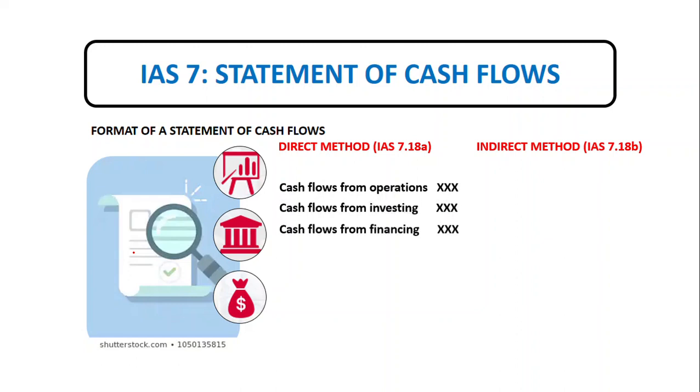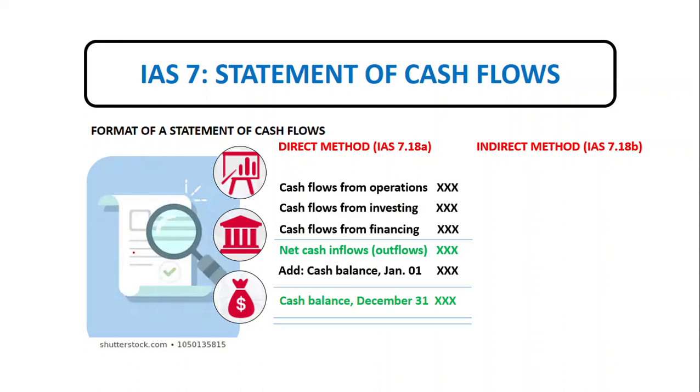These three gross cash flows result in net cash inflows or outflows, which we add to the cash balance beginning. Then we get the cash balance ending. Under the indirect method, it bridges the net income up to the cash flows from operations.